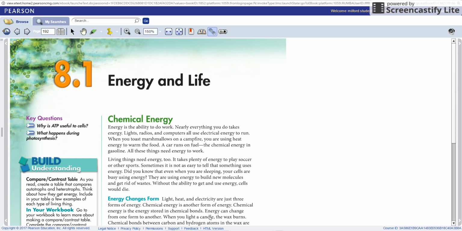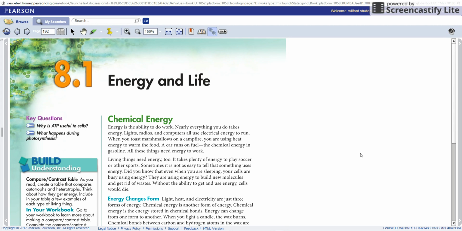Chapter 8, Section 1, Energy and Life. Chemical energy. Energy is the ability to do work. Nearly everything you do takes energy. Lights, radios, and computers all use electrical energy to run. When you toast marshmallows on a campfire, you are using heat energy to warm the food. A car runs on fuel, the chemical energy in gasoline. All these things need energy to work.